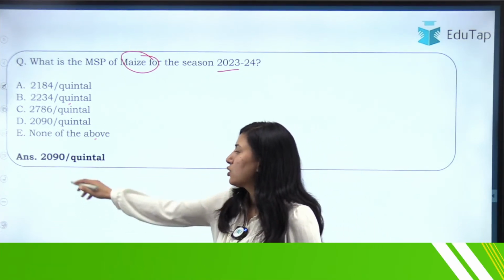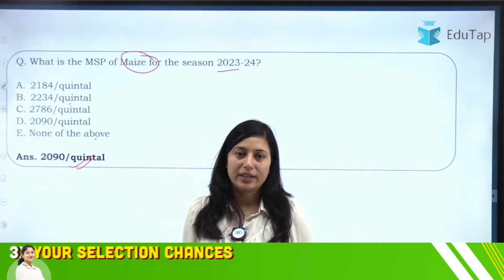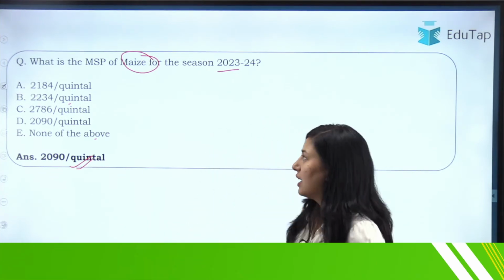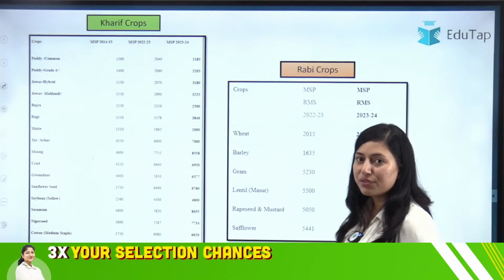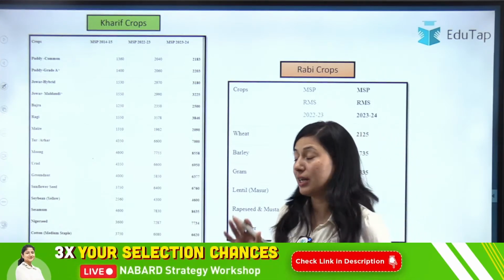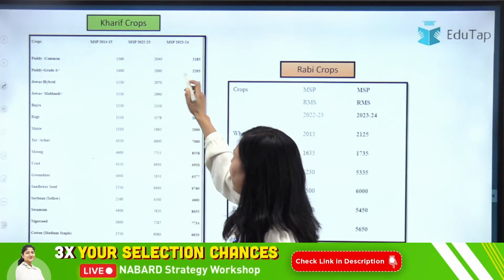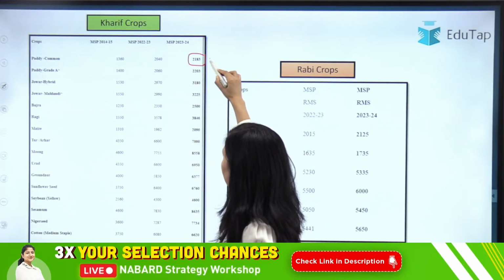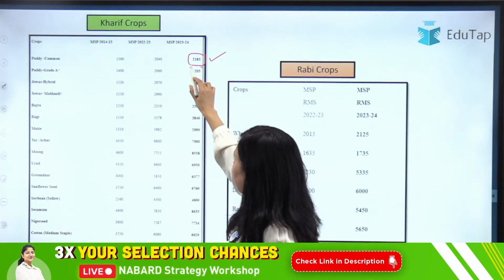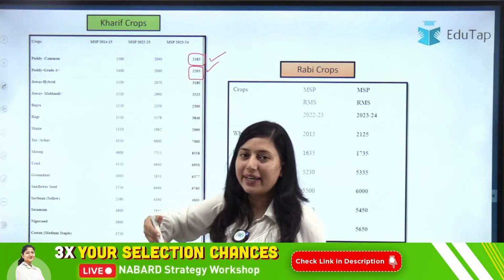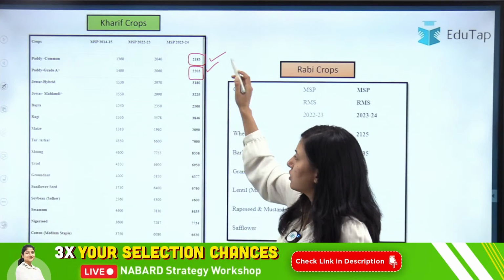Yes, the right answer is 2090 per quintal. Okay, this is the MSP of maize. Now let us cover the MSP of different kharif as well as wheat rabi season crop. So if we see the MSP of paddy, common paddy, it is 2183. Then paddy grade A, meaning the high quality paddy, the MSP for them is 2203.